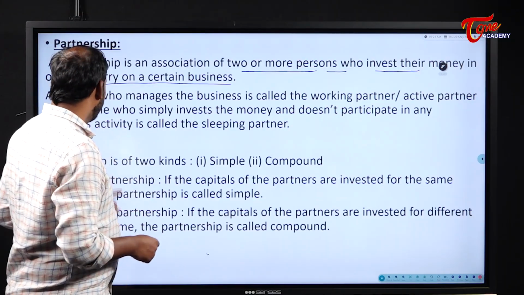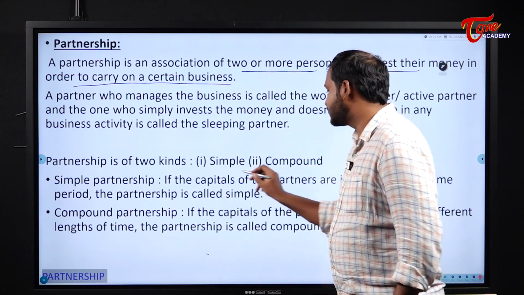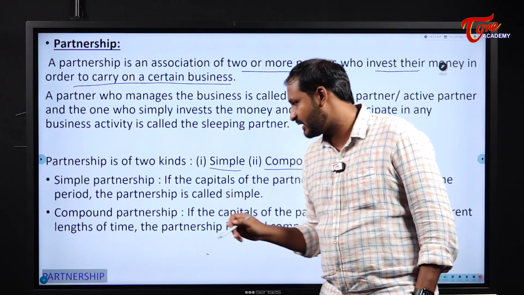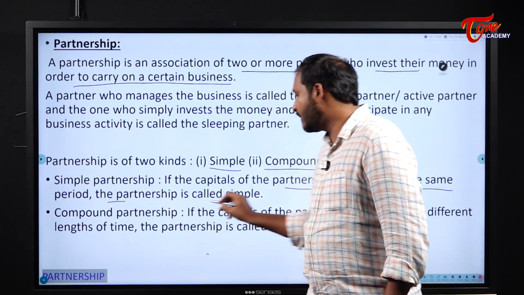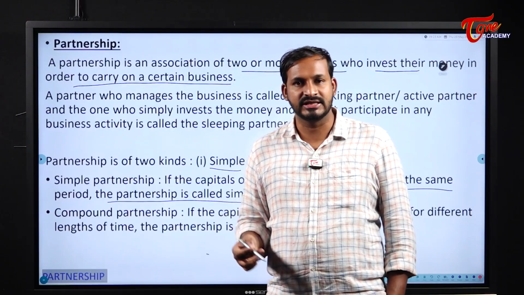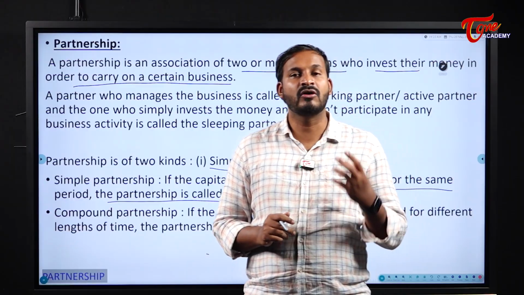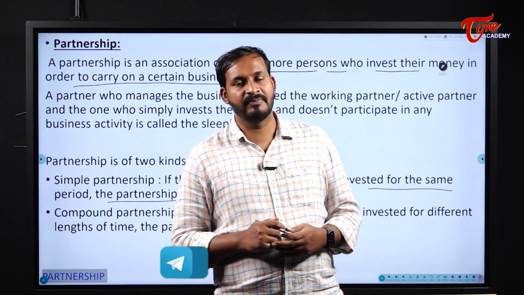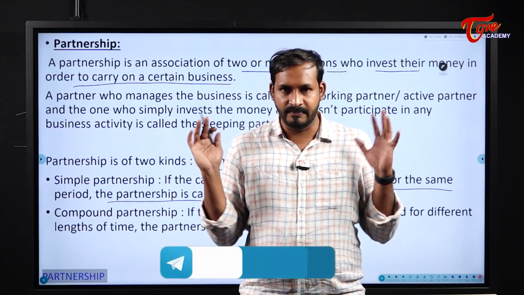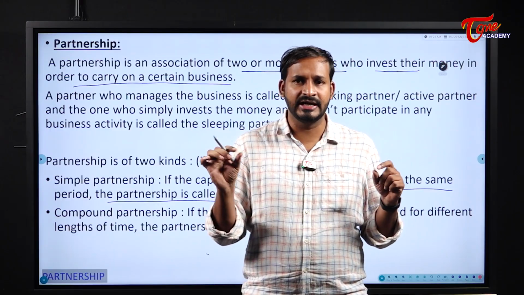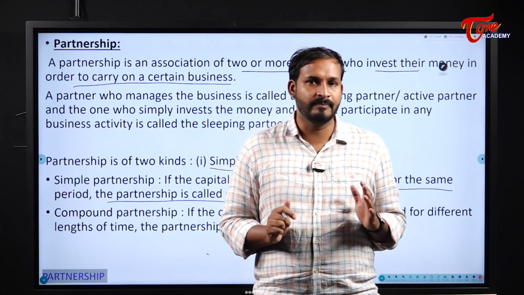Next, partnership is of two kinds. One is simple partnership and the other one is compound partnership. Now see here, simple partnership. If the capitals of the partners are invested for the same period, then the partnership is called simple. Already we discussed, right? If two persons invest some amount for the same duration of time, then we call it simple partnership. And remember, if the questions do not mention any time period or duration, we will always consider them as simple partnership.